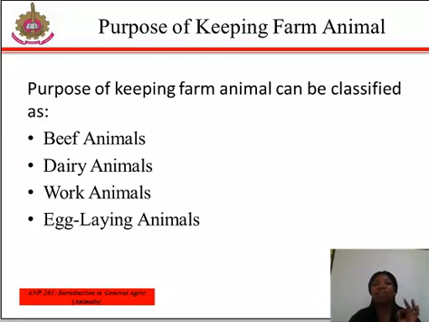And also we have dairy animals. These are farm animals that are being kept primarily for milk production. Examples of these are cows and dairy goats. And also we have work animals. These are farm animals that are kept primarily for use as a source of farm power. Examples of these are bulls, mules, bullocks, and buffaloes. And lastly, we have the egg-laying animals. These are farm animals that are primarily kept for egg production, and examples of these are poultry, such as hens.